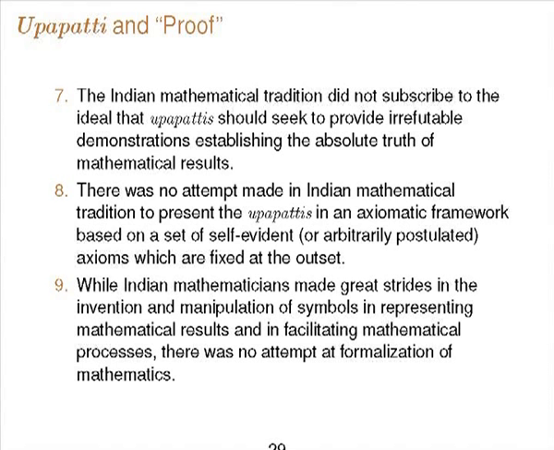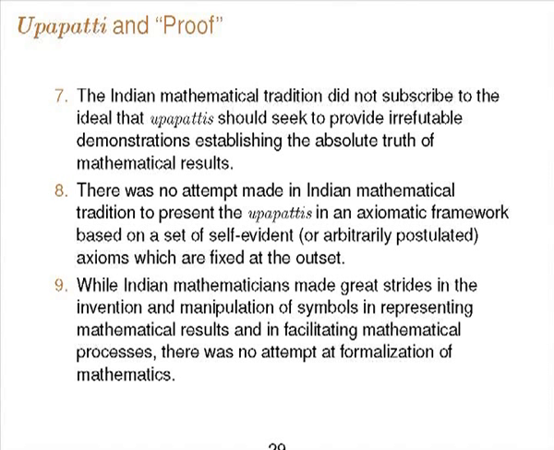So there is no claim in Indian mathematics that the upapattis prove irrefutably the absolute truth of the given proposition, and there is no attempt made to write down a set of axioms once and for all and then obtain all results.